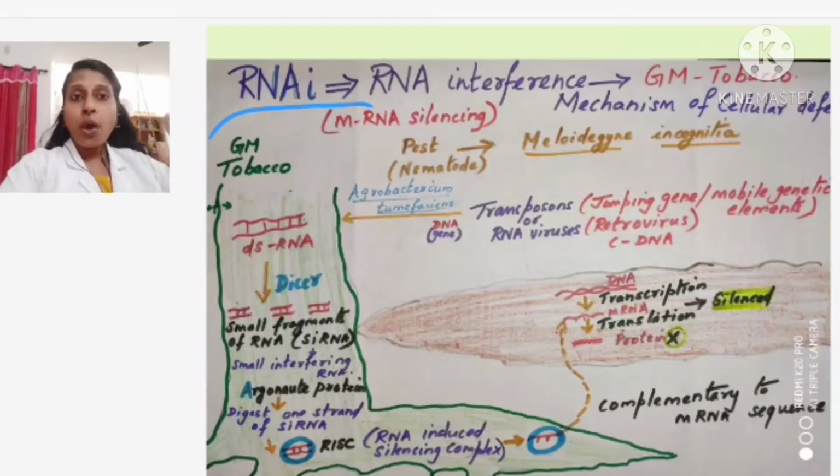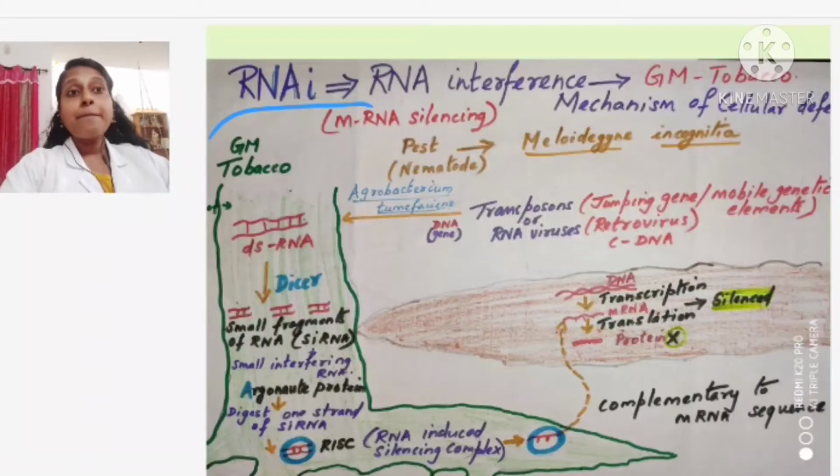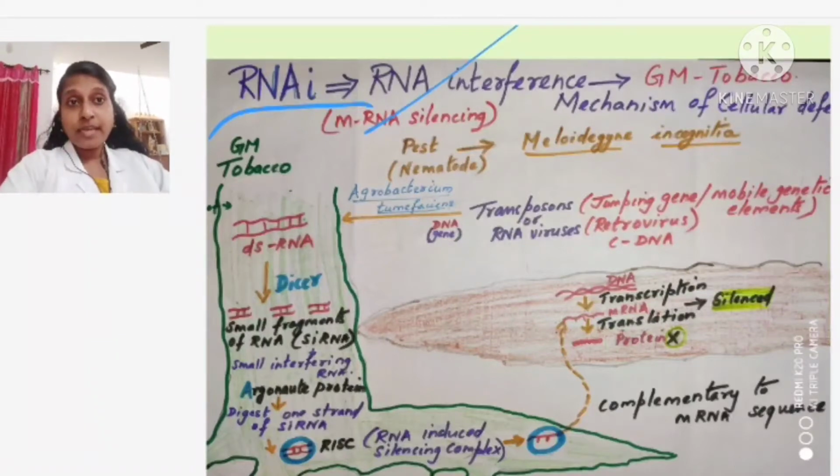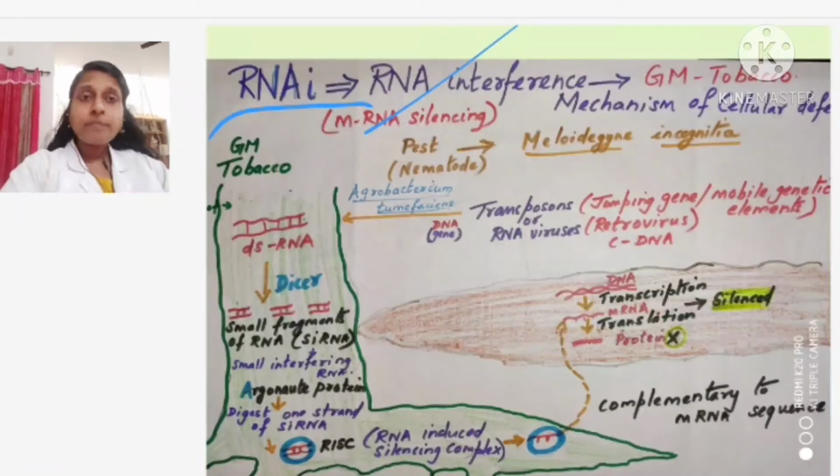So, the full form of RNAi is RNA interference process. And this process can also be named mRNA silencing. What is this RNAi and what is this mRNA silencing?